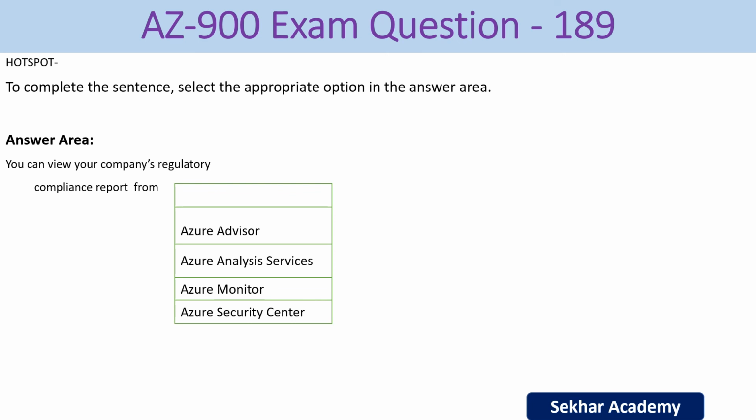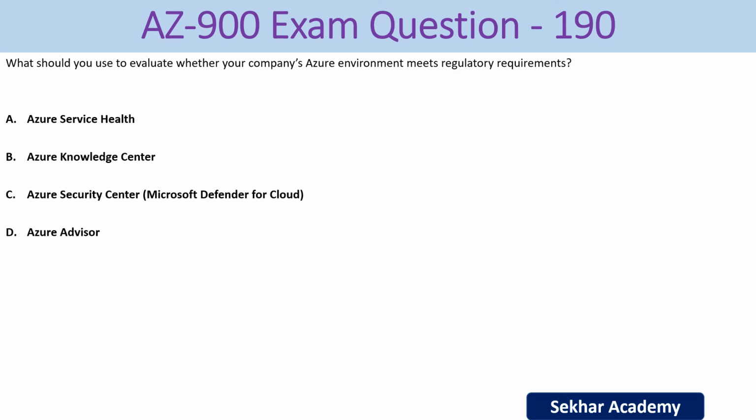AZ-900 exam question number 189. To complete the sentence, select the appropriate option in the answer area. You can view your company's regulatory compliance report from which service? The options we have: Azure Advisor, Azure Analysis Services, Azure Monitor, and Azure Security Center. The right answer is Azure Security Center.